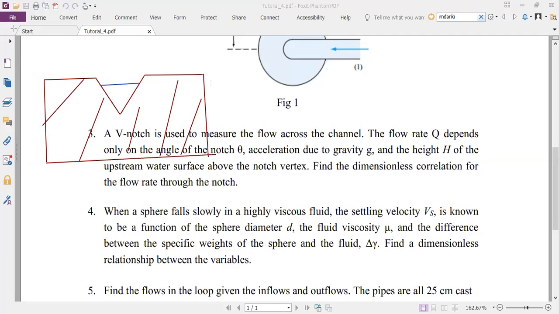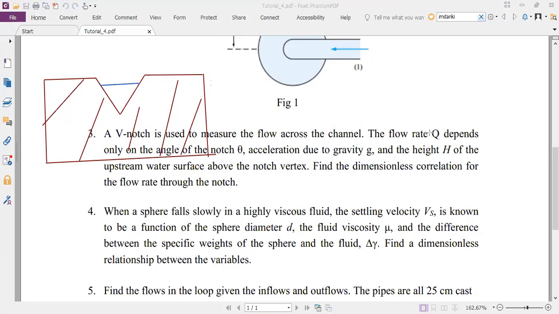Imagine a rectangular plate of metal, for example, with a V-shaped notch. This is a notch, and I'm placing this as an obstruction in the path of the river. So imagine that the flow is happening perpendicular to the screen, and the flow is coming out of the screen. All right. So here I have this V notch placed in the path of the river.